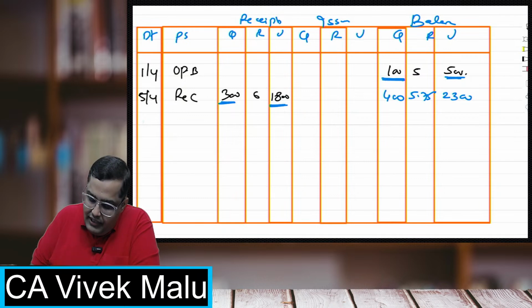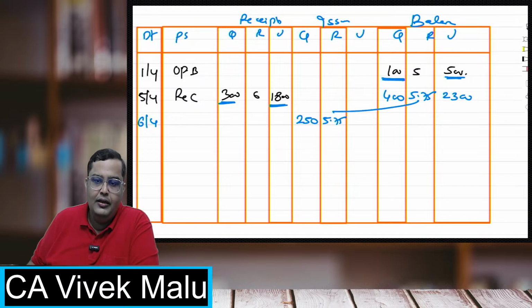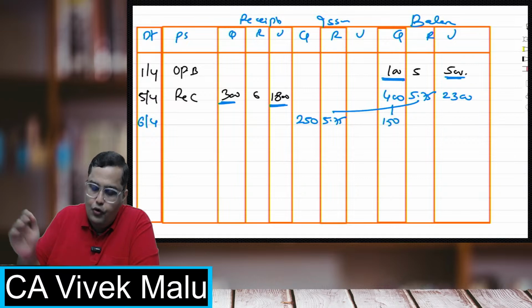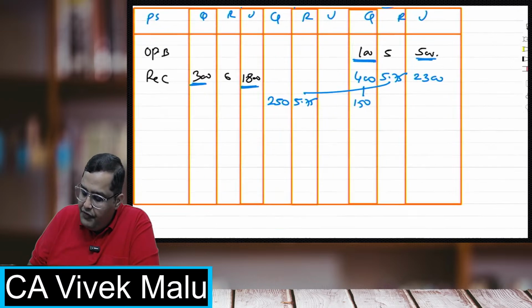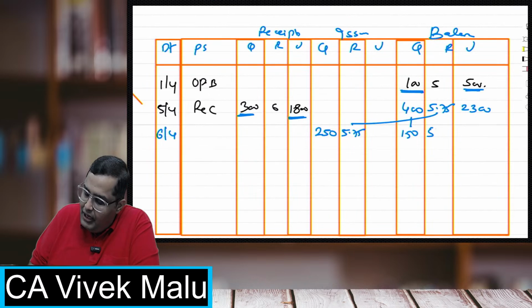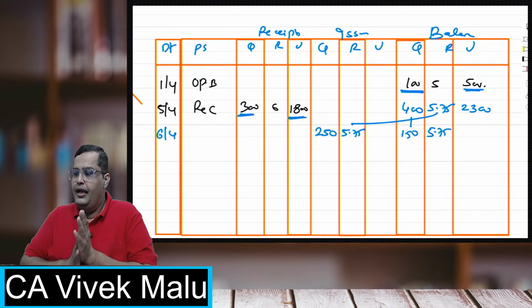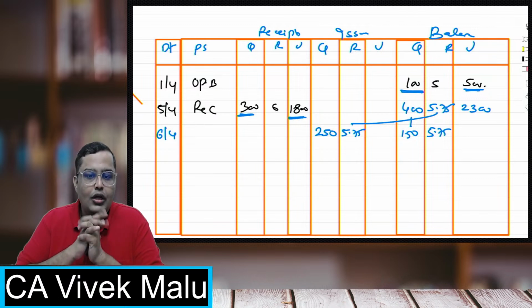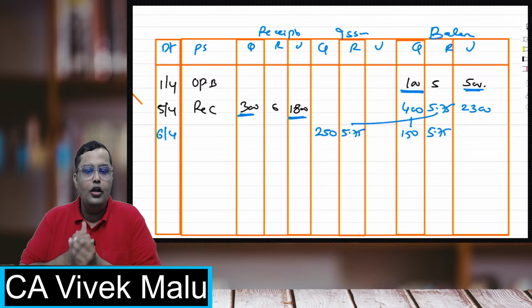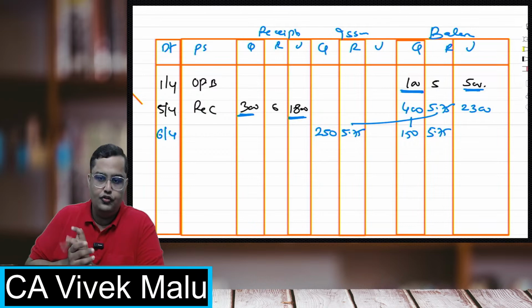Now, on the 6th April, when you will be issuing the 250 units, they will be at the rate of 5.75. And what will be left is 150 units. Out of 400, 250 have gone, so 150 will be left, and the 150 will also be at 5.75 only. I hope everybody has understood how you have to do it in terms of the weighted average technique. Whenever we solve with weighted average, you have to solve like this only.